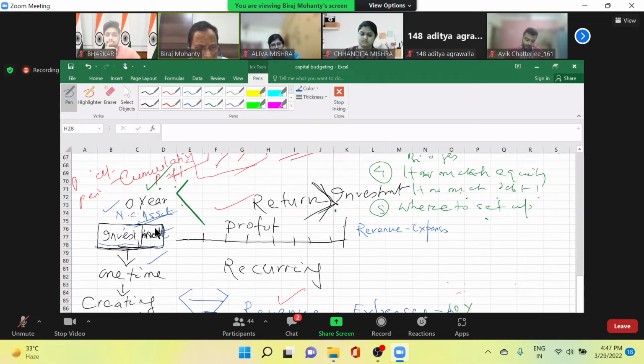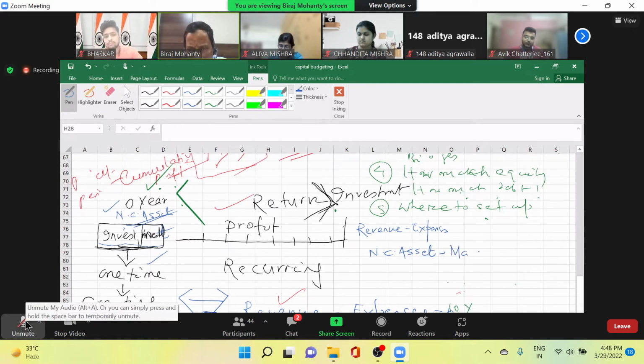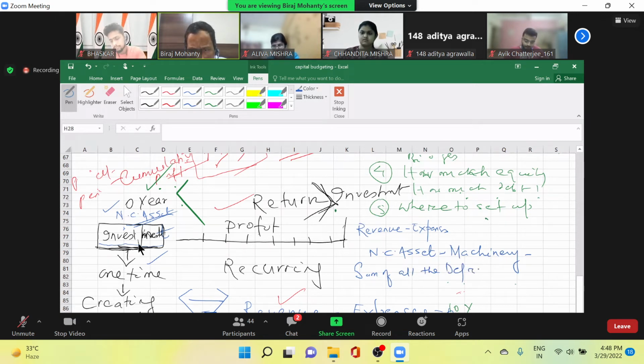this figure of non-current assets, suppose I put an example in the form of machinery. What is it? It is the sum of all the depreciation over the years.